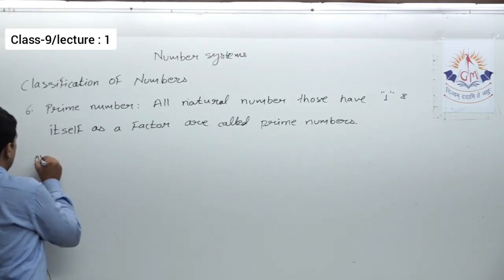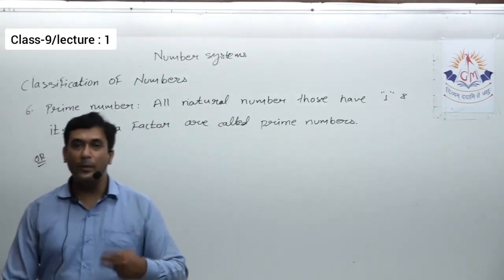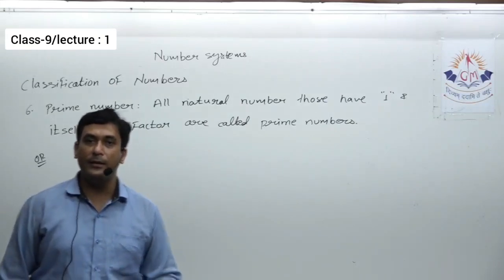We can define this by one more way, that a number which is divisible by only two numbers, 1 and the number itself.